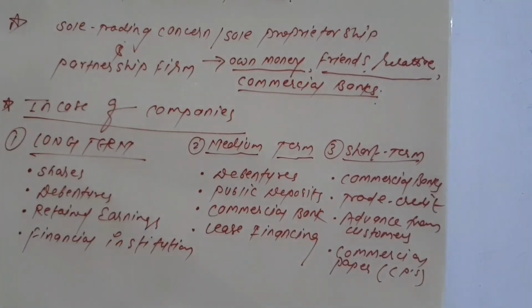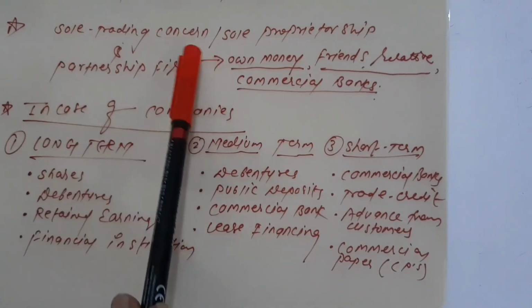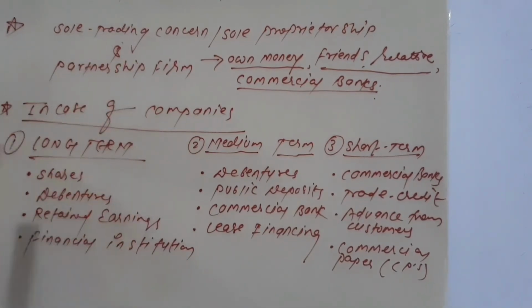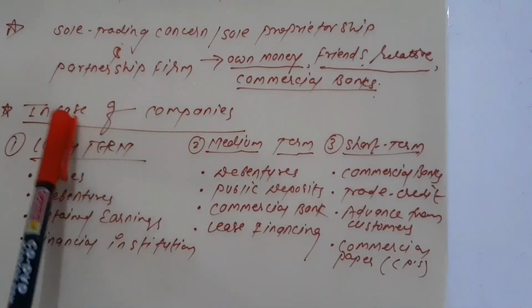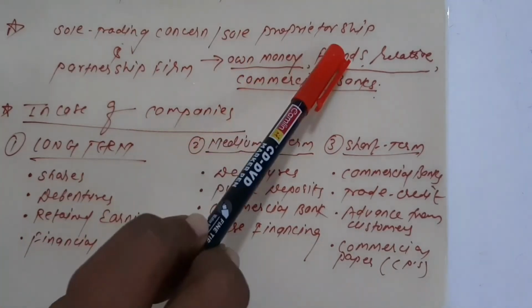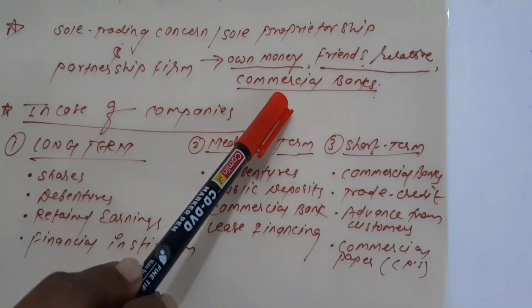Now, in the next session we will go into detail about all this, but this is a common thing we should know about the sources of business finance. In the sole trading concern, the sole proprietorship, and the partnership firm, if they need funds, first of all they invest their own money, and if not sufficient, they borrow from friends and relatives, and if still not sufficient, then they go to the commercial bank.